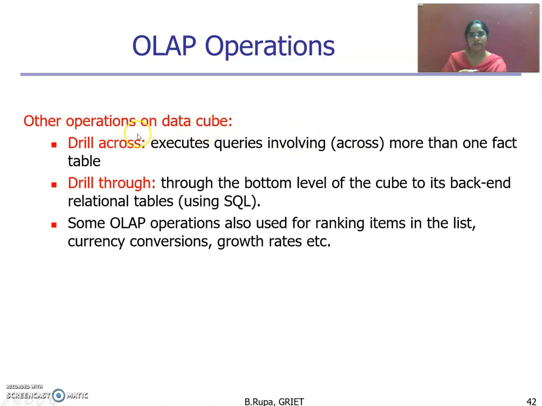We have some other data cube operations available, that means OLAP operations. We have drill across and drill through also. Drill across can be used whenever we have a schema with more than one fact table. I already discussed this in the previous video. Whenever we have more than one fact table, that schema is considered a fact constellation schema. When the warehouse follows that fact constellation, we can go for a drill across operation.